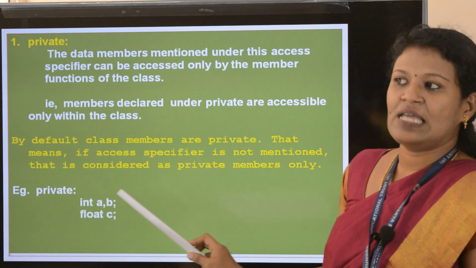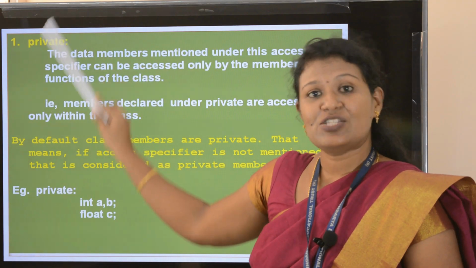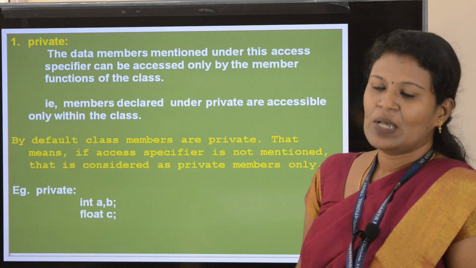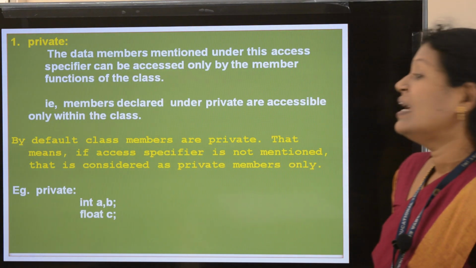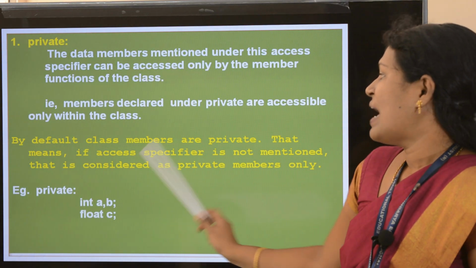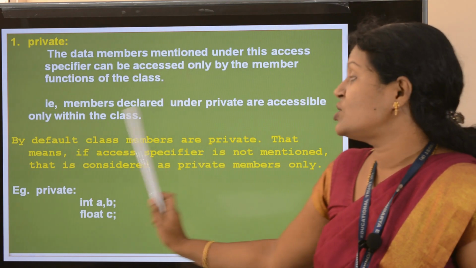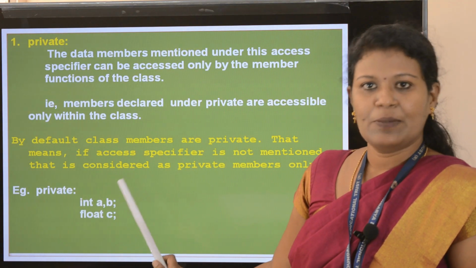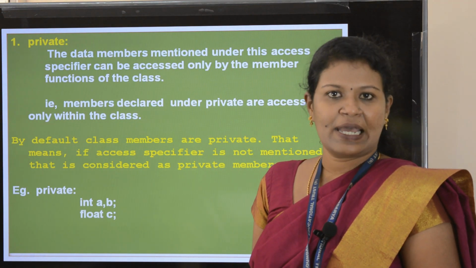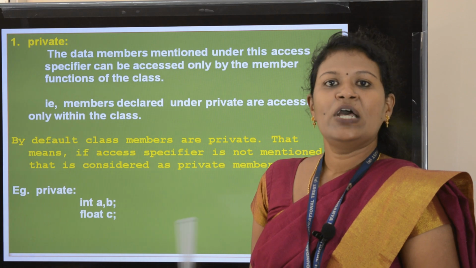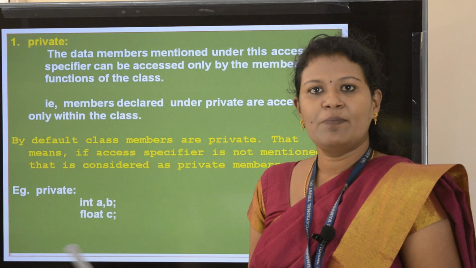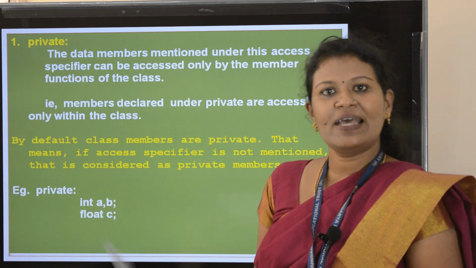And one more thing I'll say: the private access specifier is the default access specifier. That means if an access specifier is not mentioned in the program, suppose you start with the class name, open the bracket, and directly go for int register number, then char name with size 10, semicolon, and so on.